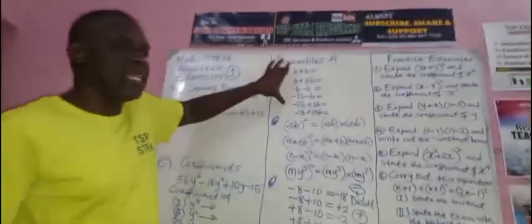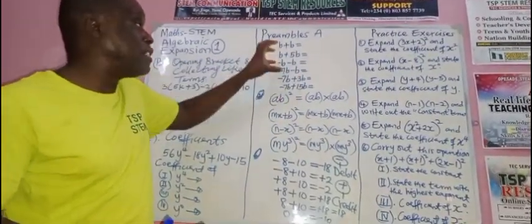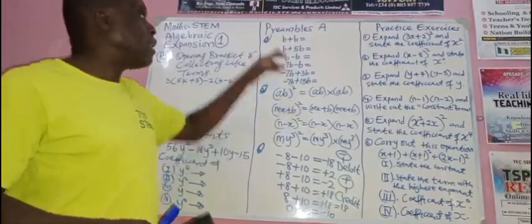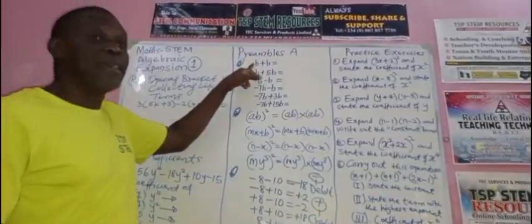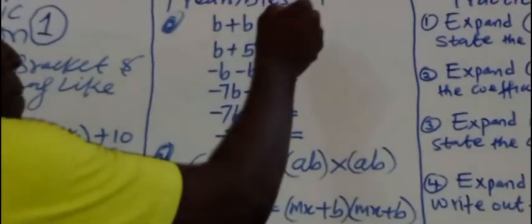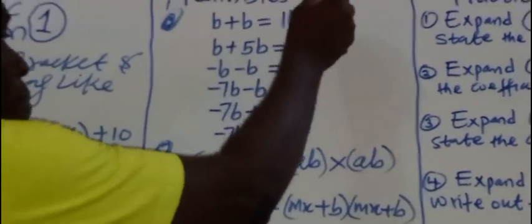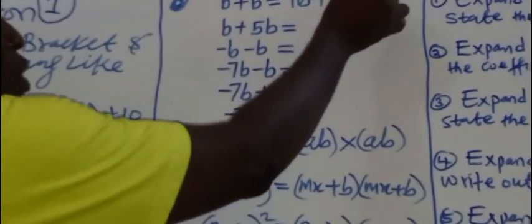Okay, now, let's come back here. This is now algebra. Letters, small letters in Arabic are not being mixed with numbers. Is that clear? Now look at this. B plus B. If I write a letter and I didn't put any number in front, what is in front of it? 1. So what this one means is 1B plus 1B. 1 is in front of them. And what is 1 plus 1? So this is 2B.